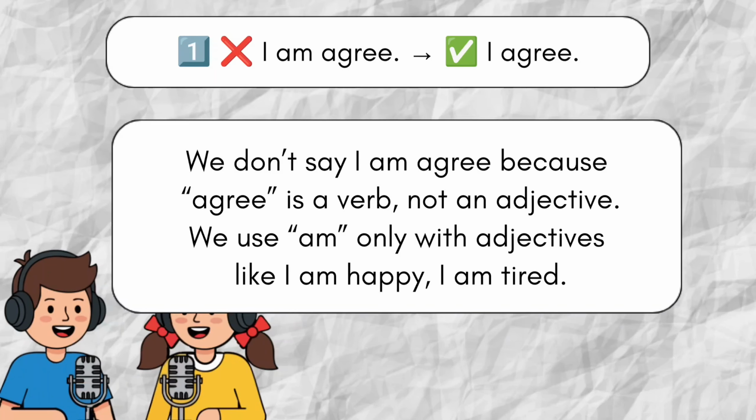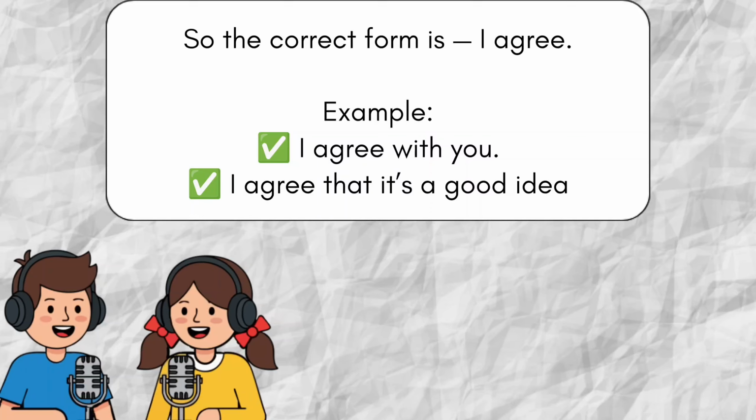We don't say "I am agree" because agree is a verb, not an adjective. We use "am" only with adjectives like "I am happy," "I am tired." So the correct form is "I agree." Example: I agree with you. I agree that it's a good idea.